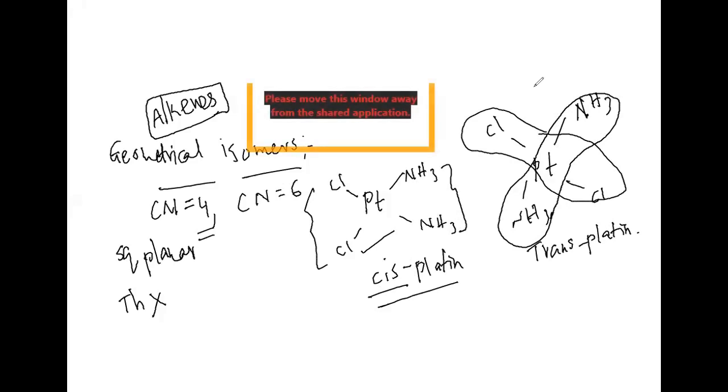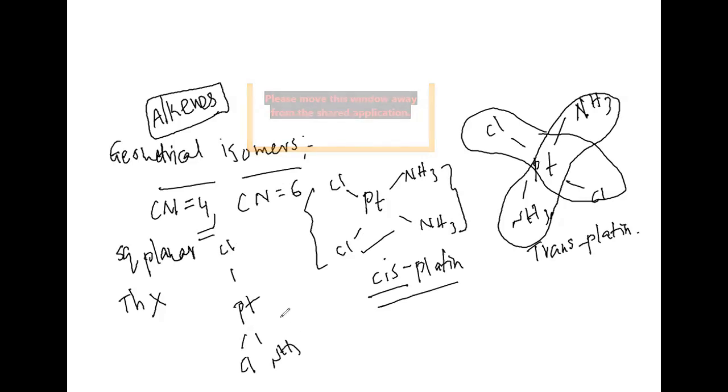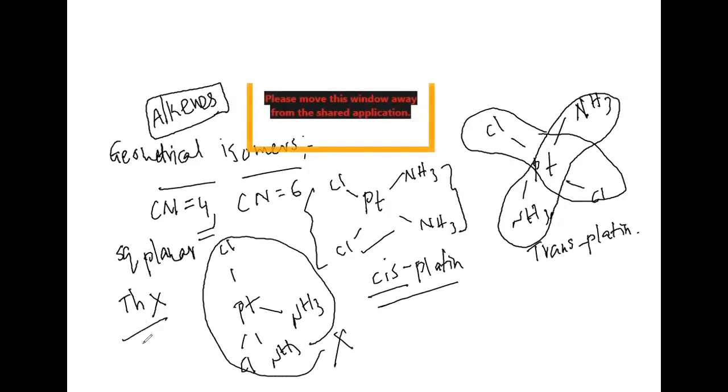But here I am doing only one thing: I am writing it in the square planar complex. Suppose you write the same thing as tetrahedral, that is Pt with Cl, Cl, NH3, NH3 like this. Can you show cis-trans isomerism here? No, sir. That is the reason: in tetrahedral complexes, even when the coordination number is 4, there is no geometrical isomerism. We can see it in square planar complexes only.